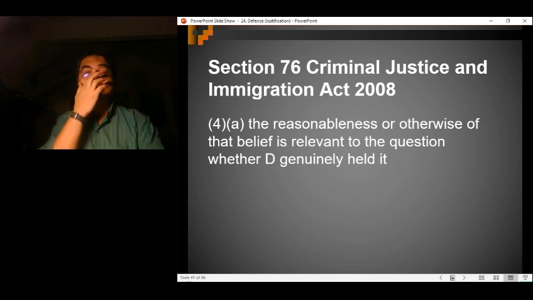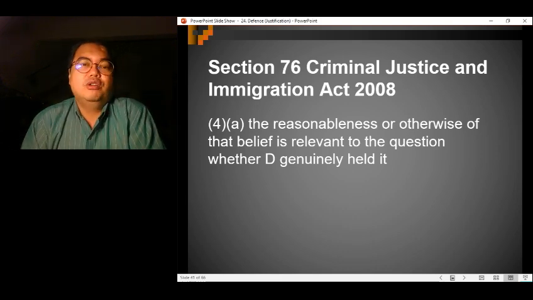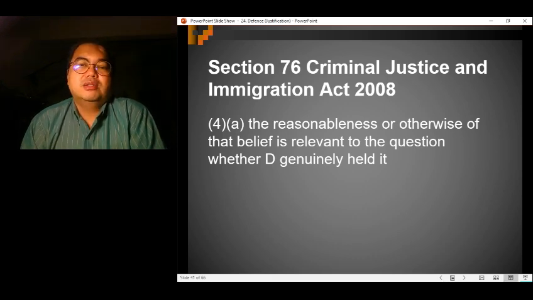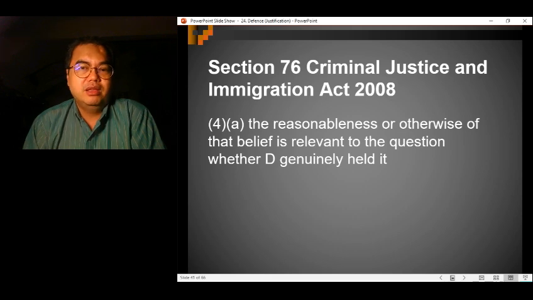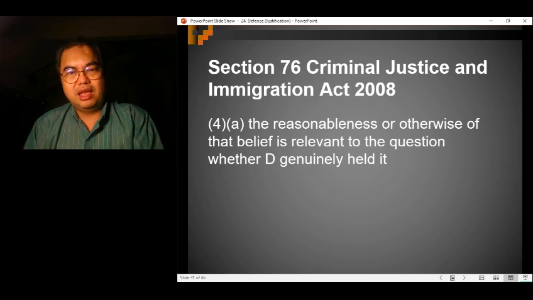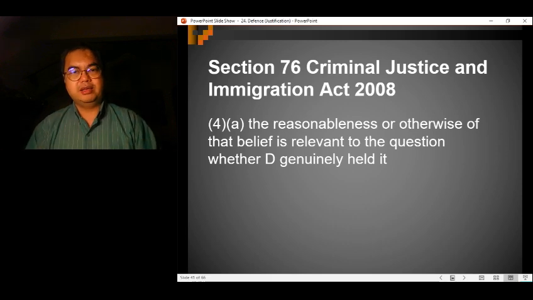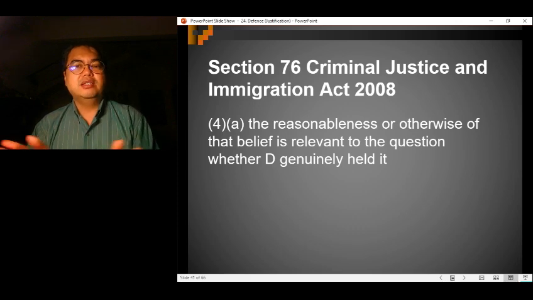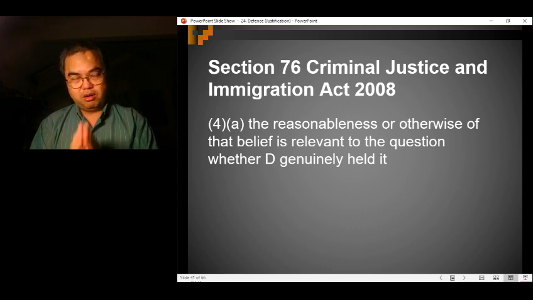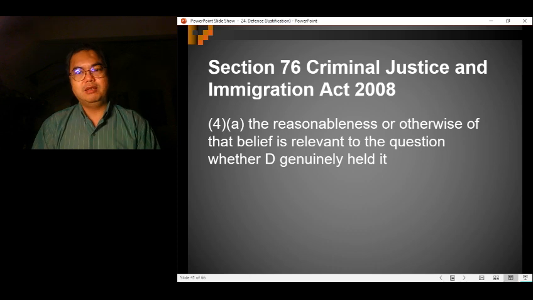Now, this has actually again been put on statutory footing under Section 76(4)(a), where it is provided that the reasonableness or otherwise of that belief is relevant to the question as to whether the defendant genuinely held it. So, Parliament recognized that that's the law. The law is that at the end of the day, it doesn't matter whether it's reasonable or not. All that matters is whether he honestly believed it.